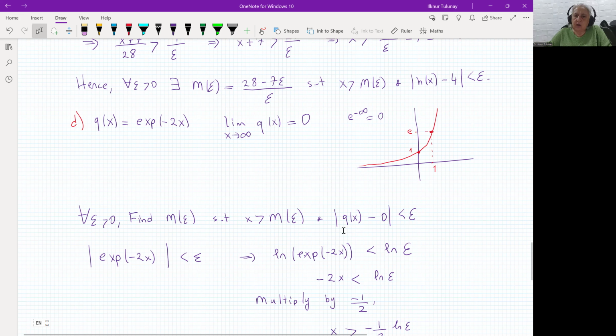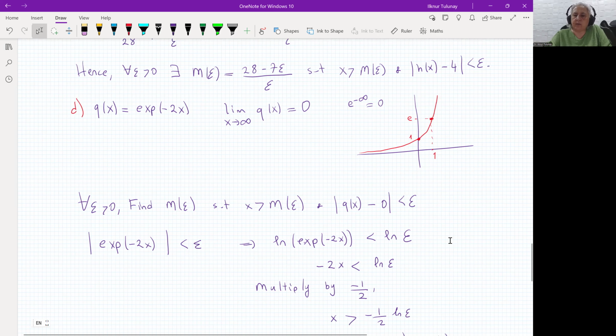So this is the function exponential minus 2x, and the limit is 0, and the absolute value is smaller than epsilon. So we can take the ln function on both sides because we know that the exponential function and ln function are inverse functions of each other, which means that if we apply one to another, we will get exactly whatever we started with. In that way, we have minus 2x on this side, and we have ln epsilon on this side.